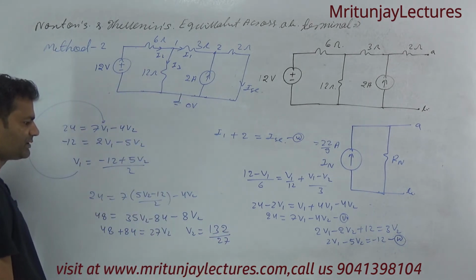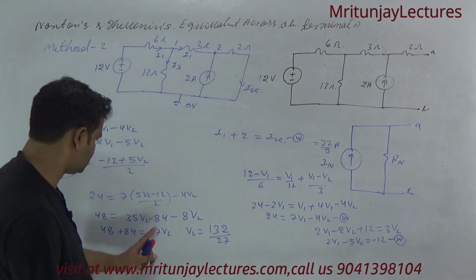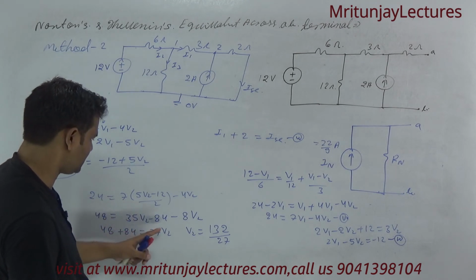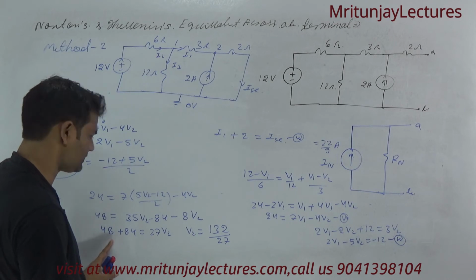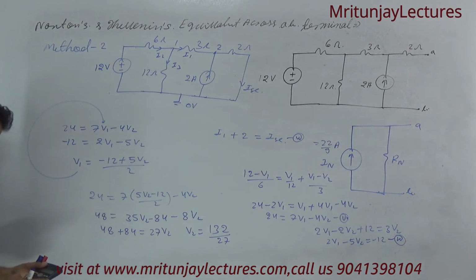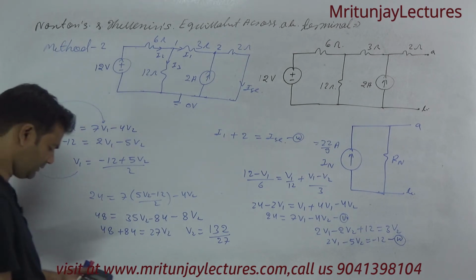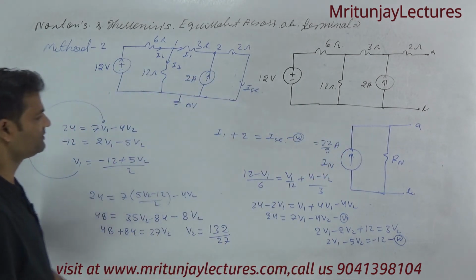Let me recheck again whether this is clear or not: 48 plus 84, that is 132, divided by 27. This is V2.